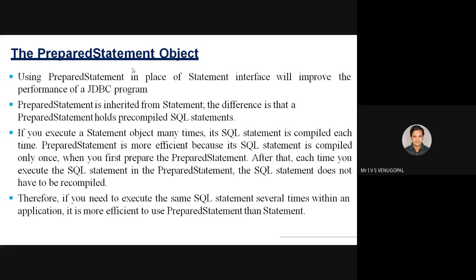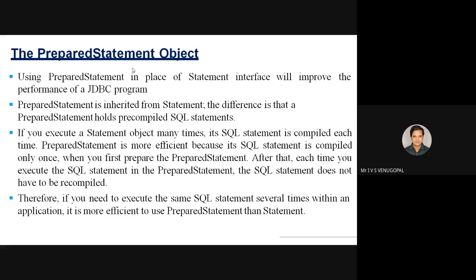You can directly execute. So prepared statement improves the efficiency when you want to execute the same query multiple number of times. That is the first use. The second use is whenever your query contains more parameters. Parameter means whatever input you will be sending from the application to the database. For example, select star from table name where some ID equal to some value. Here the parameters are table name and ID value. So if your query contains multiple parameters, it is suggestible to use prepared statement compared to the normal statement. These are the two advantages of prepared statement.